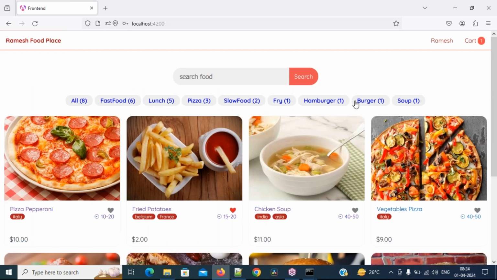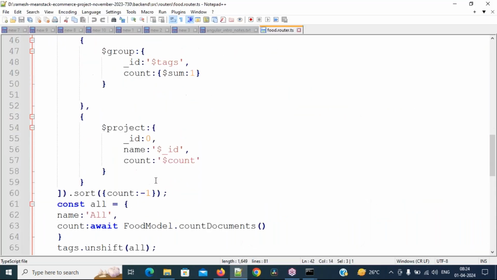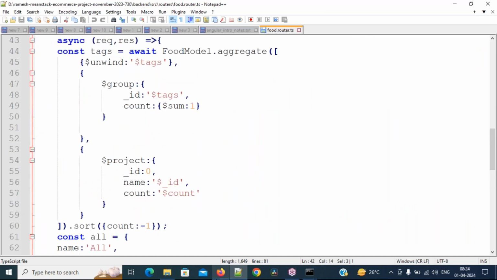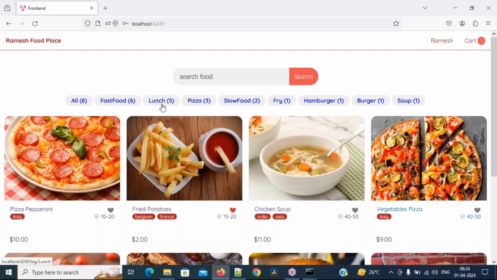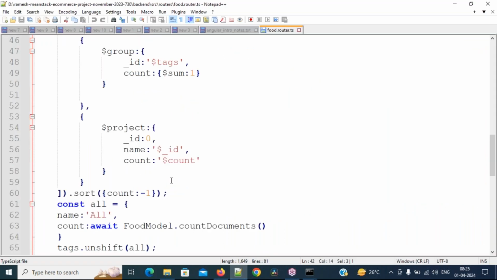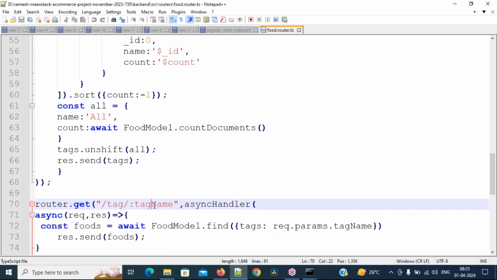There are all the tags, right? So all tags: fast food, lunch, pizza, slow food. These are also coming dynamically, that count also. To retrieve only this line, we need to write this much code, only for that purpose. Okay, right. And then, whenever you click on a tag, for example lunch, see it, tag/lunch. This is the URL, tag/tag name, lunch.